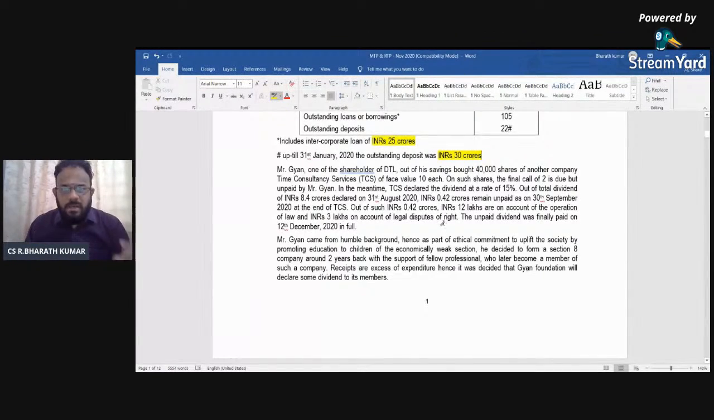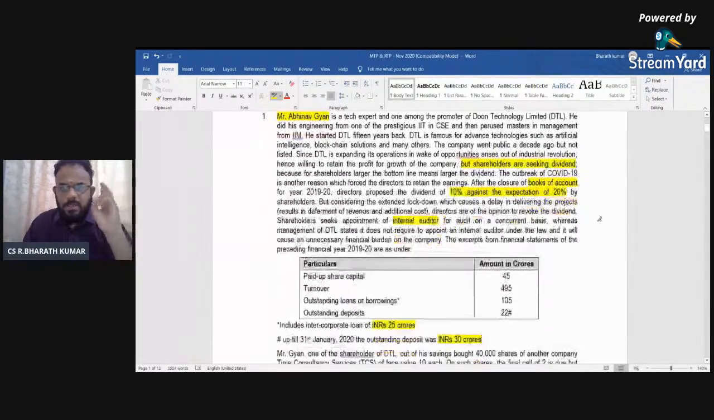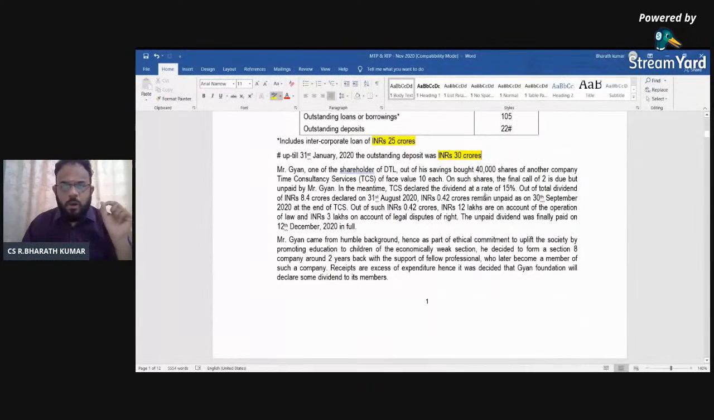Now see the next level. Already what we have told: the person is seeking a dividend. Second is the internal auditor, and that means you are connecting to accounts of companies. See the next one. Out of the savings, he bought 40,000 shares of another company. On such shares, the final call is due. Two calls are due but unpaid. So whenever there is an unpaid call, the dividend and the unpaid call will be set off. Again, that is the most important thing to be remembered.